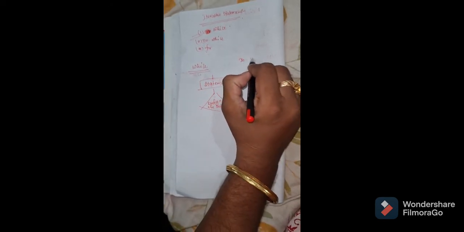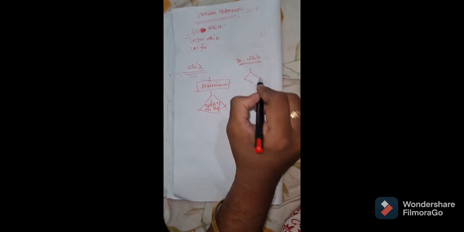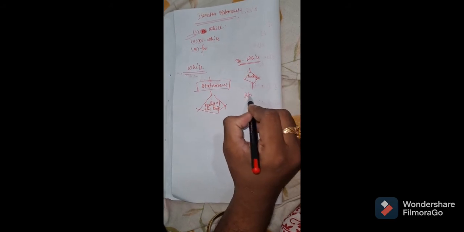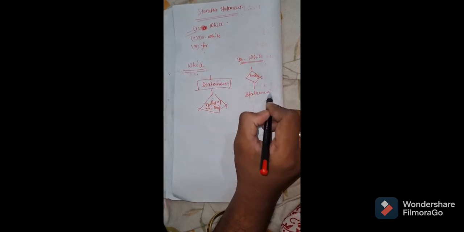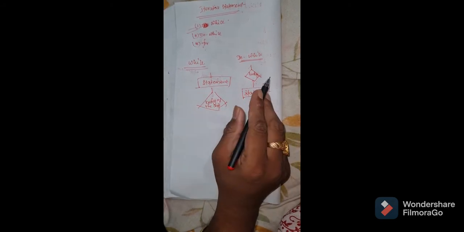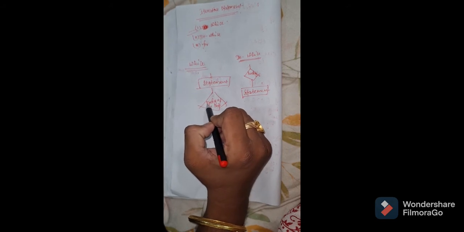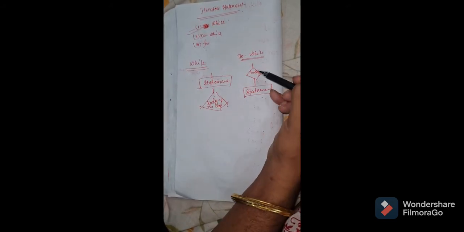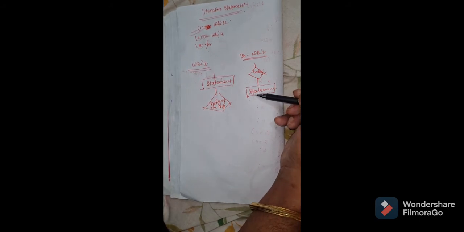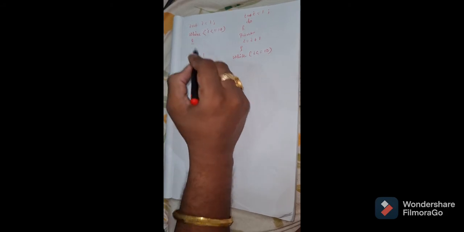In the do while loop, it is just the opposite of that. First it enters the body of the loop, and only then the condition is tested. So this is the difference between the while and do while loop. In the while loop, the condition is first tested, then it enters the body of the loop. In the do while loop, first it enters the body of the loop, and after that the condition is tested. So this is an example of while loop and do while loop.